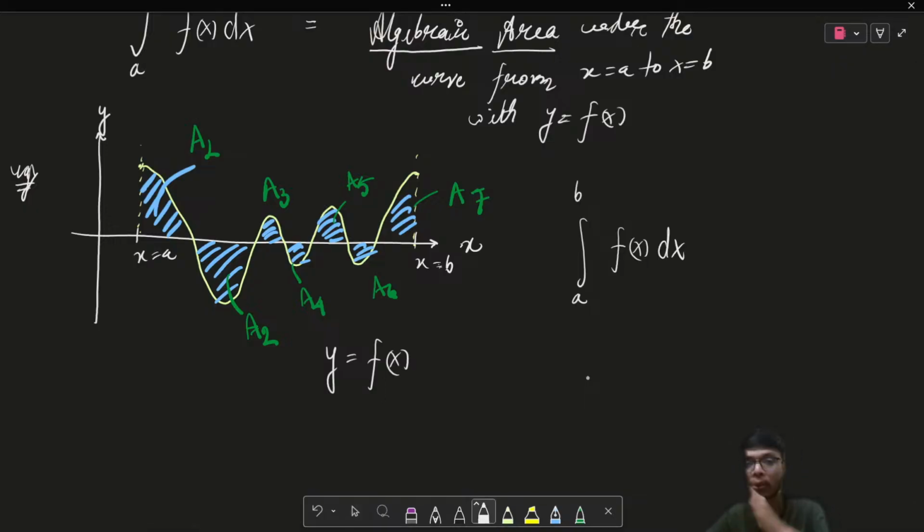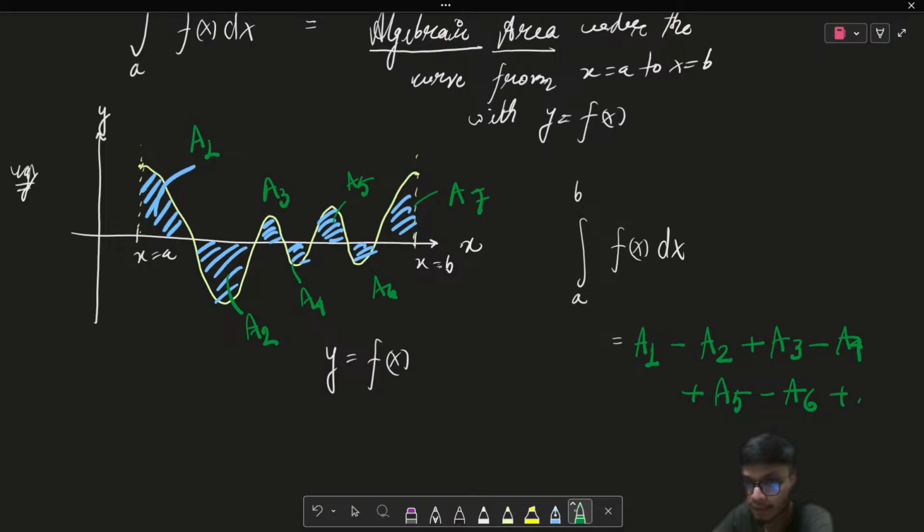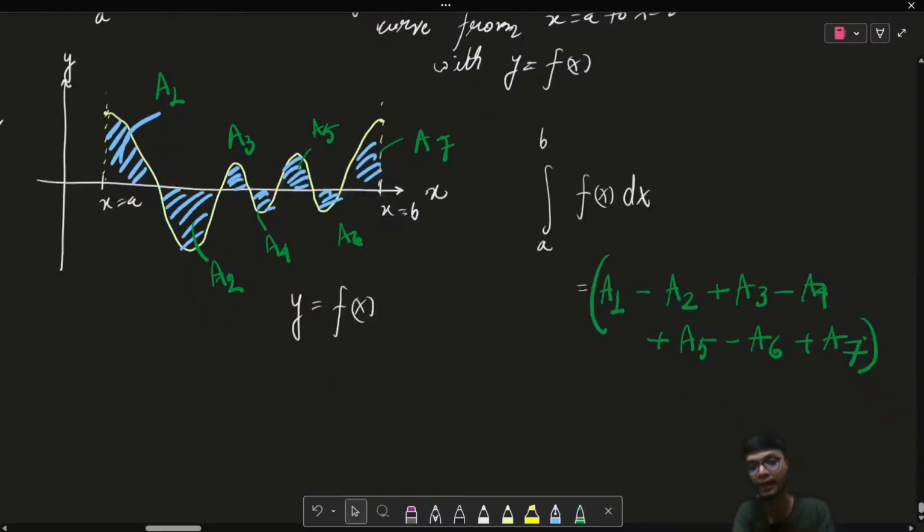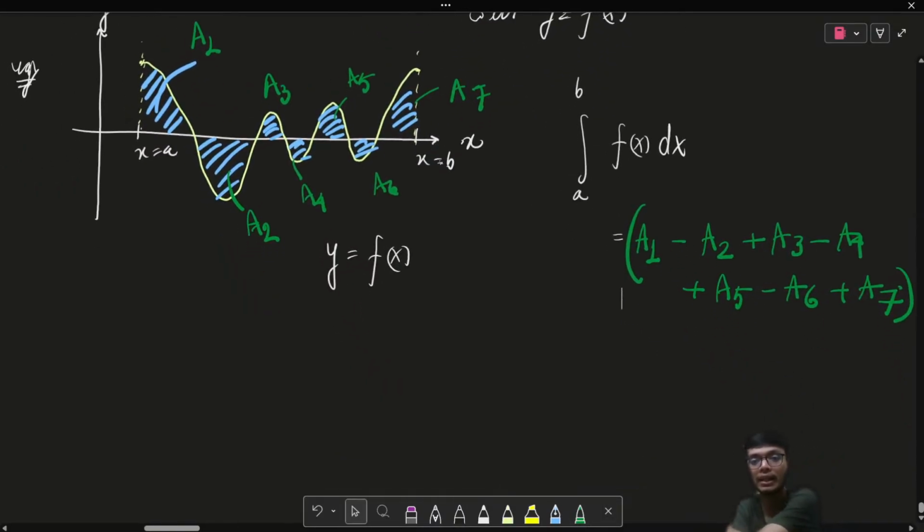All the areas lying above the x-axis come with a positive sign. So it should be a1 minus a2 plus a3 minus a4 plus a5 minus a6 plus a7. As you can see, all the areas lying above the x-axis are taken with a positive sign, and all the areas lying below the x-axis are taken with a negative sign.